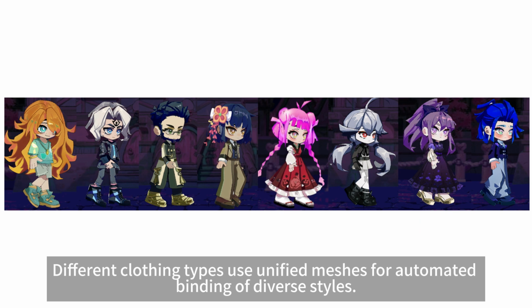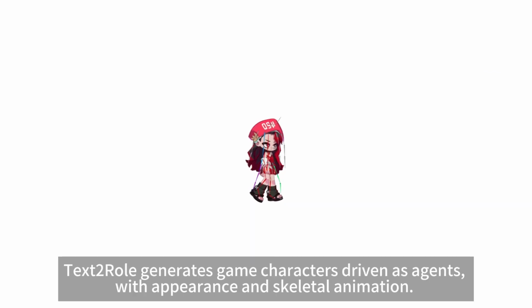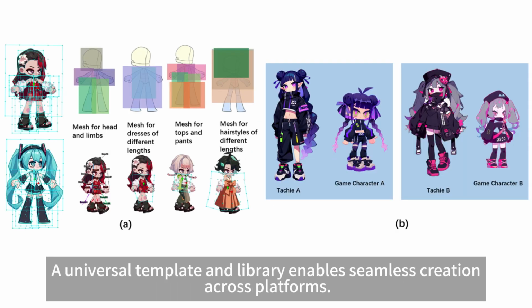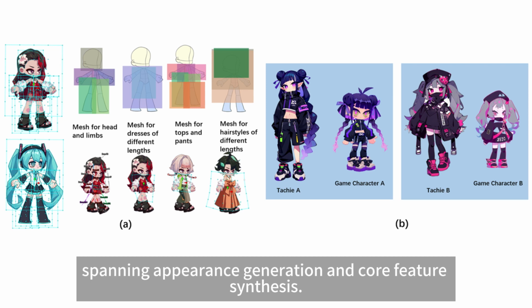Different clothing types use unified meshes for automated binding of diverse styles. Text2Role generates game characters driven as agents, with appearance and skeletal animation. A universal template and library enables seamless creation across platforms, spanning appearance generation and core feature synthesis.